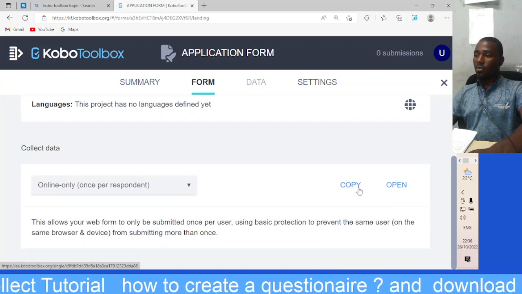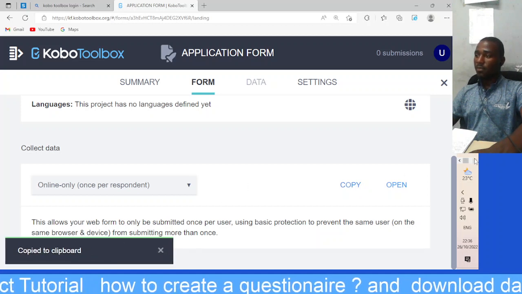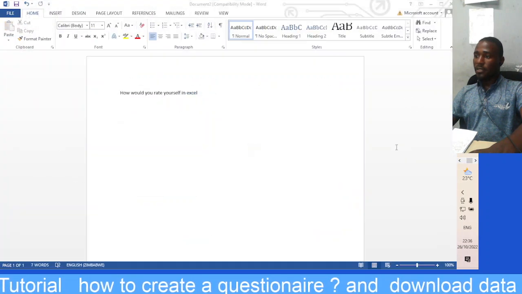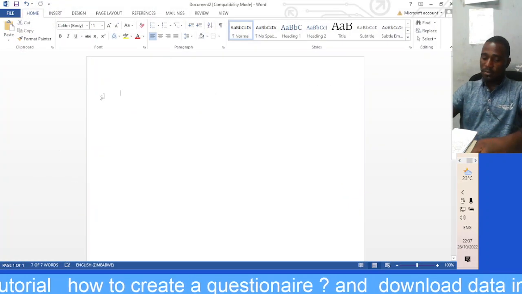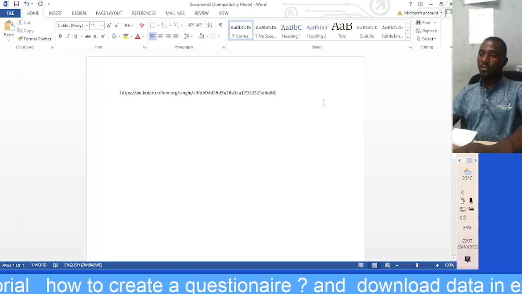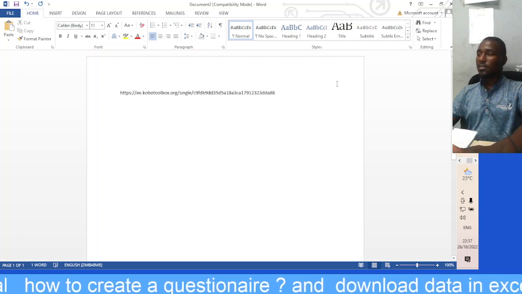Then you can copy this link. You can paste it somewhere, create a document, paste it on WhatsApp, paste it to everyone. You can share it via several methods.